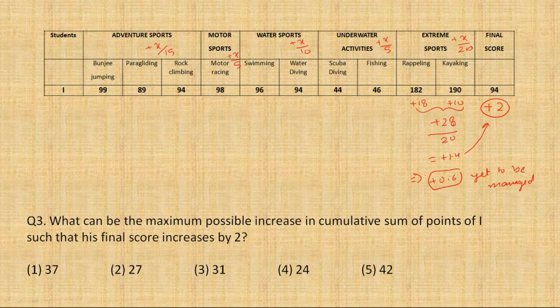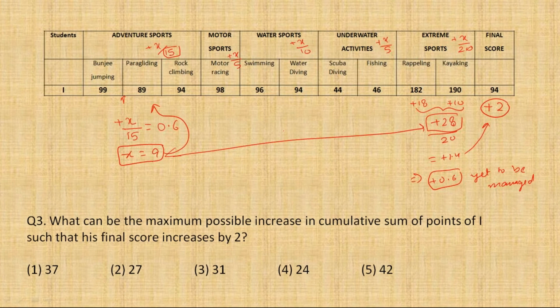Now my next choice would be adventure sports, क्योंकि after extreme sports the biggest denominator is found in adventure sports. So if I want to add x points, okay, and after dividing it by 15, it makes a difference only of 0.6 because that is what is remaining. तो मुझे x का वैल्यू समझ में आता है 9, यानी कि मैं 9 पॉइंट्स एडवेंचर स्पोर्ट्स में दे सकता हूँ. 28 पॉइंट्स I have already given, so I think I get the answer here. That means an overall maximum 37 points can be increased.